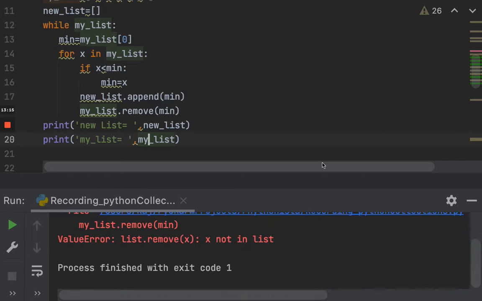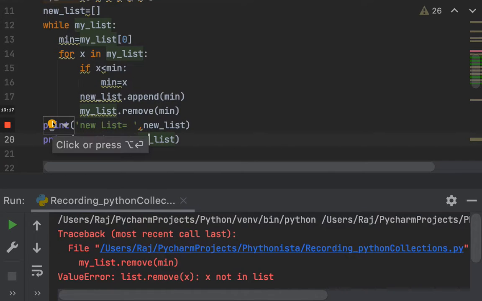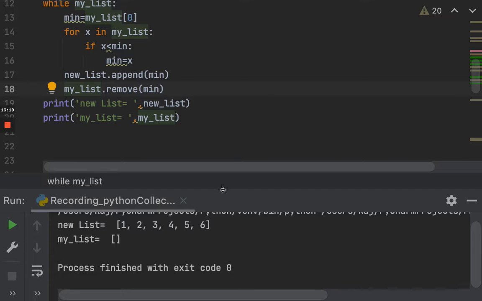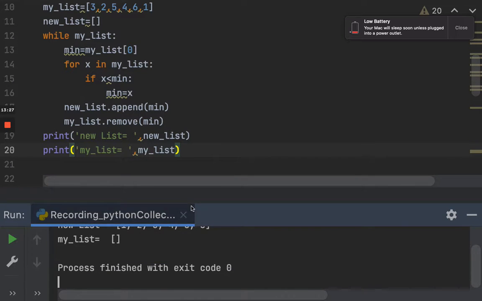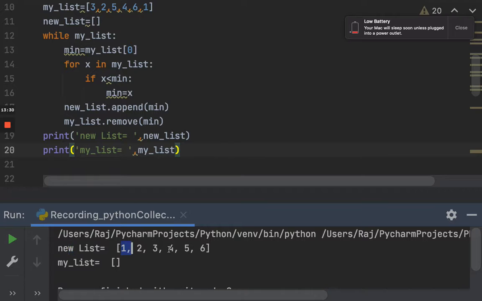So there you go. Let's execute this once again. Here we go. As you can see, I have achieved this. Let me execute this. You can see that I have a new list of 1, 2, 3, 4, 5, 6, which are the sorted elements, and we have the empty list as well.